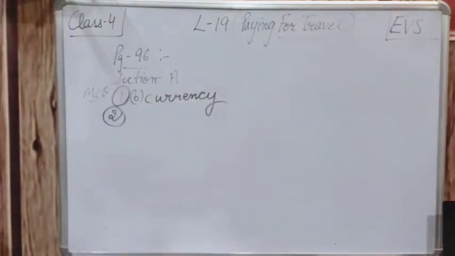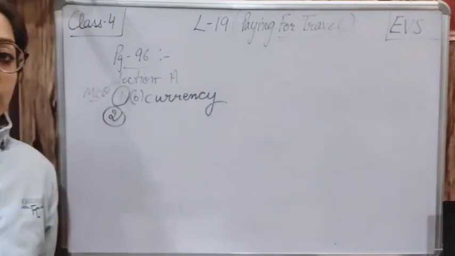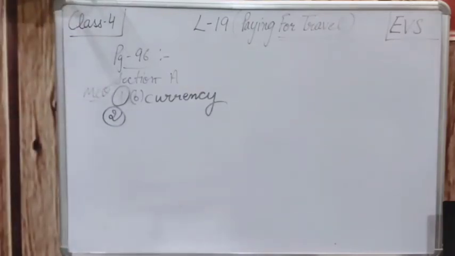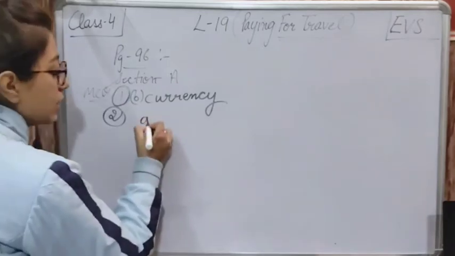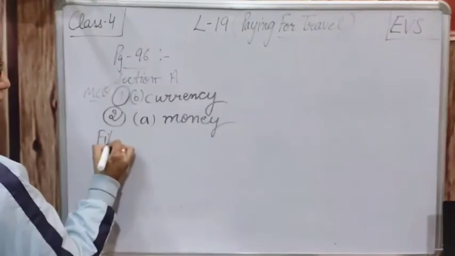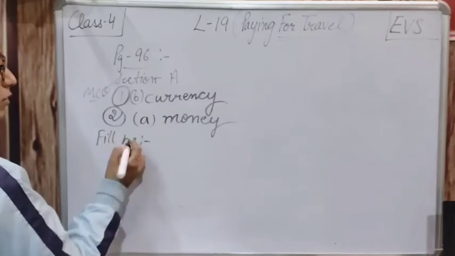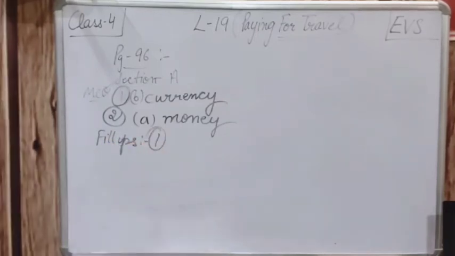Then the second MCQ is given here. To buy tickets to travel, we need to pay dash. What do we need to pay? अगर हमें कहीं travel करना है, so what do we pay for that? We have to pay money for that. So option number A is correct, that is money. Then fill-ups are given. So the first fill-up is given.